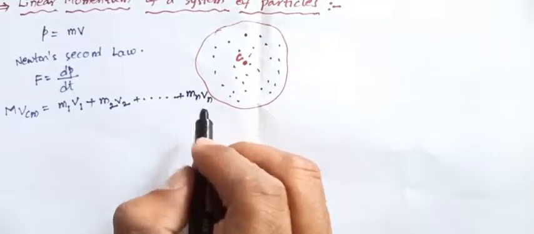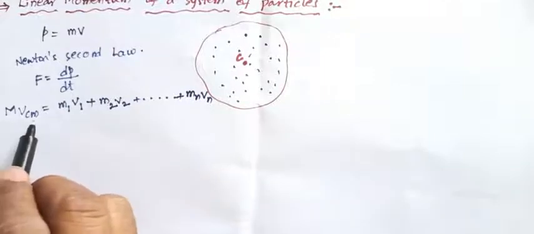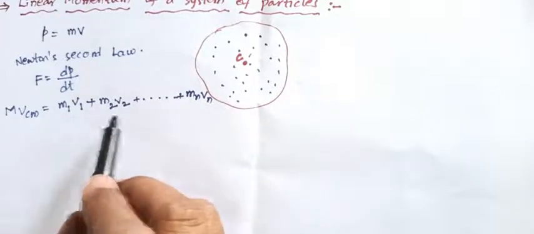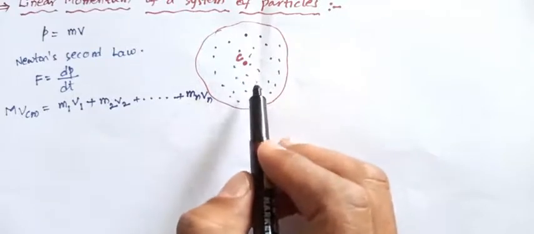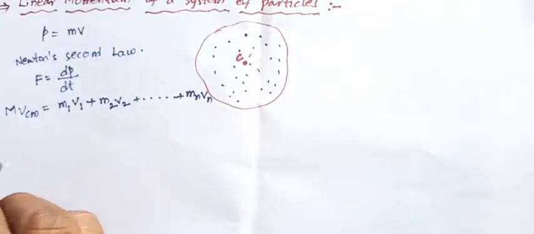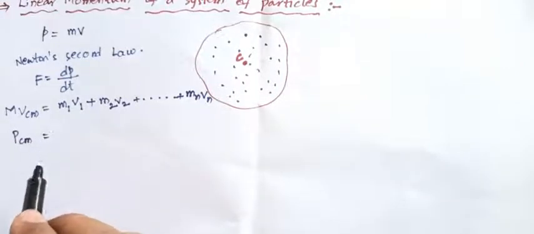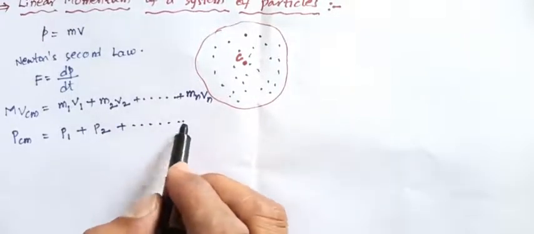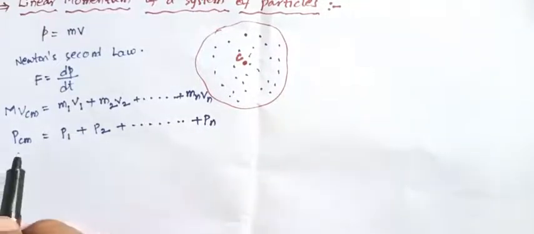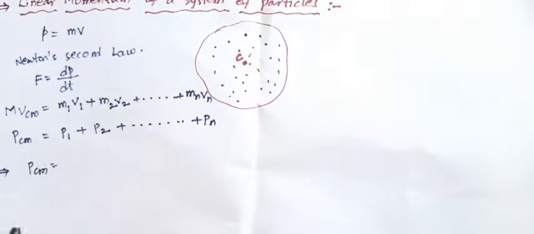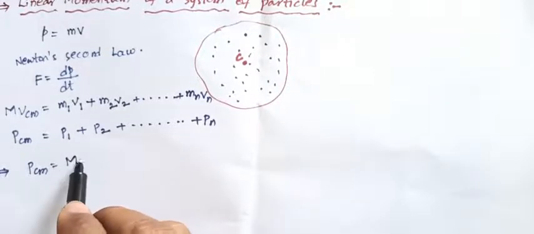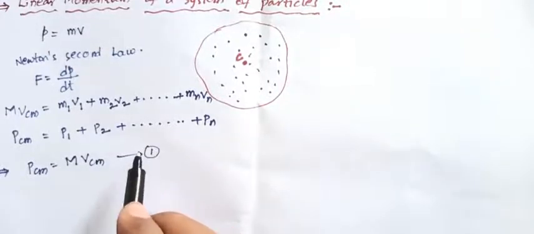So the momentum of the center of mass equals the summation of the momenta of the particles in the system: PCM equals P1 plus P2 plus P3 and so on up to Pn. From these equations, PCM equals total mass into VCM. This is equation number 1.